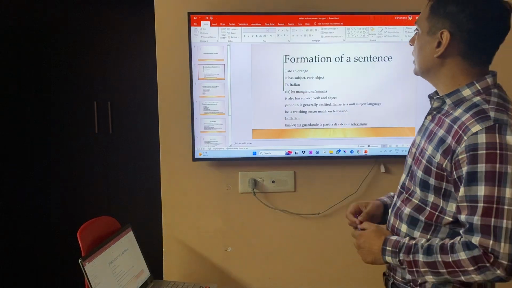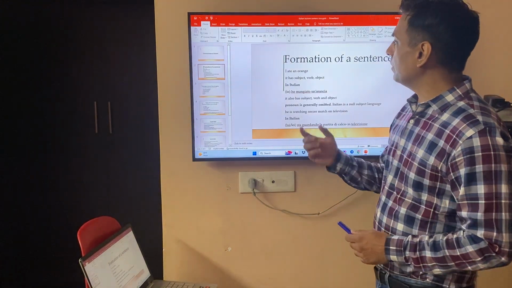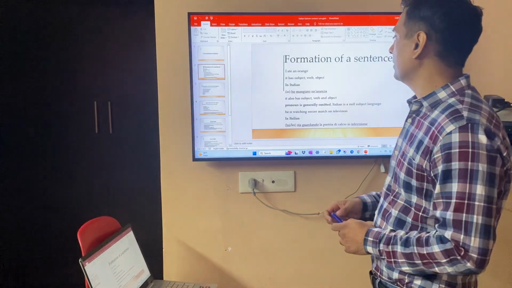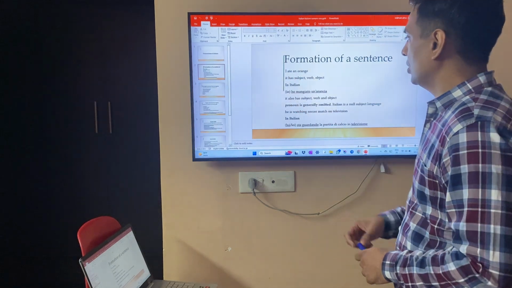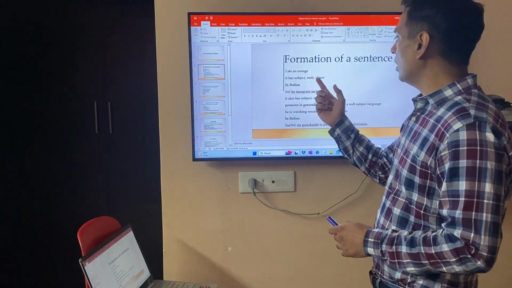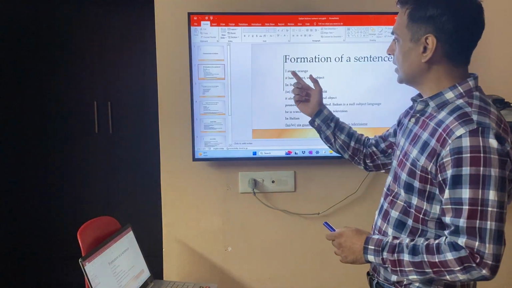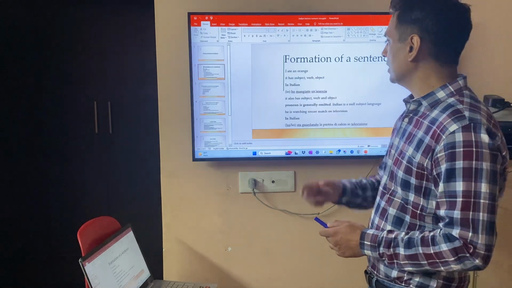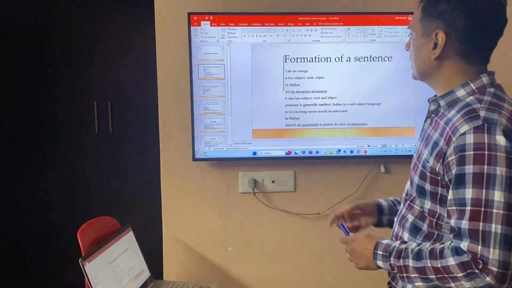Okay, let's start with the formation of a sentence. Here, there are some interesting facts about forming sentences in Italian. For example, in English we say, I ate an orange. So it has subject, verb, object. Subject is of course I, verb is ate, the action, and the object is orange. Of course, an is an article, we will discuss that later.